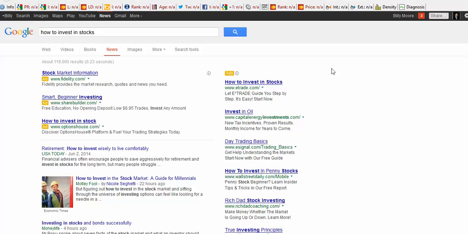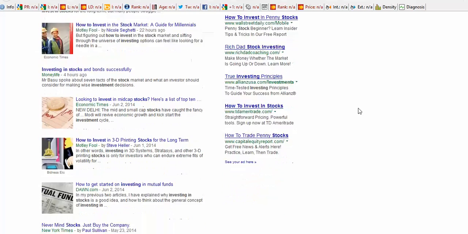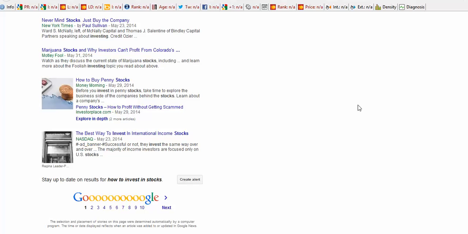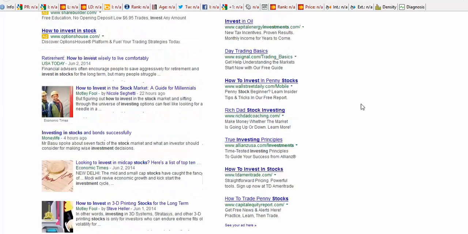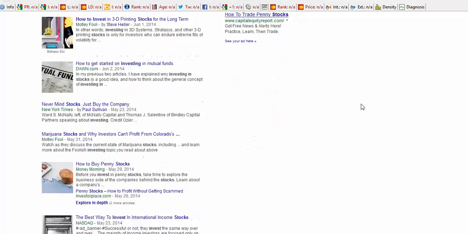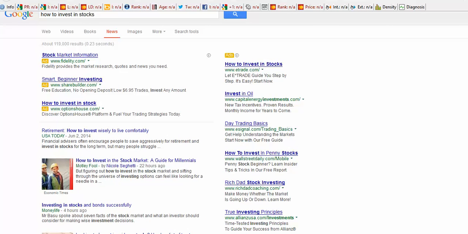The next one is how to invest in stocks. That would be a good one you want to write for wealth generators, because people that are asking that question are relatively new to the stock market. And so here we go, how to invest in stocks. And for some reason, let me just reload this particular page here.